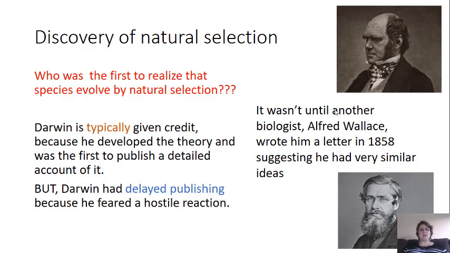And it wasn't until another biologist, Alfred Russel Wallace, wrote him a letter in 1858 and shared his ideas and wanted Darwin's opinions, and Darwin saw that these theories were very similar to his own, and he wanted to make sure that he got that credit, and he went ahead and published his book.